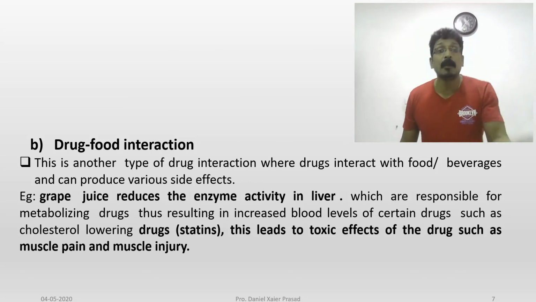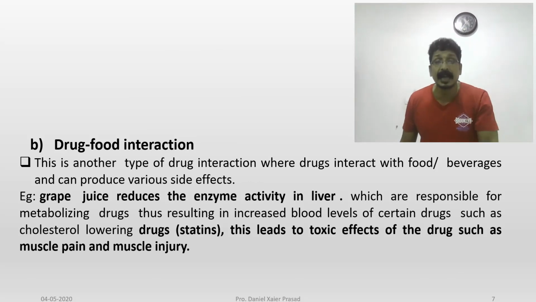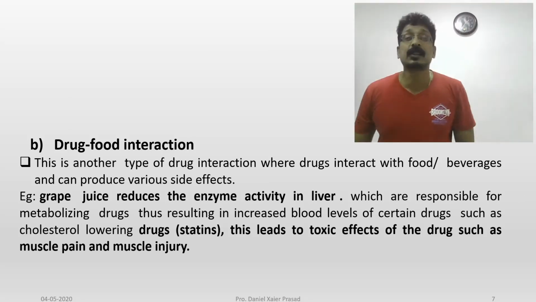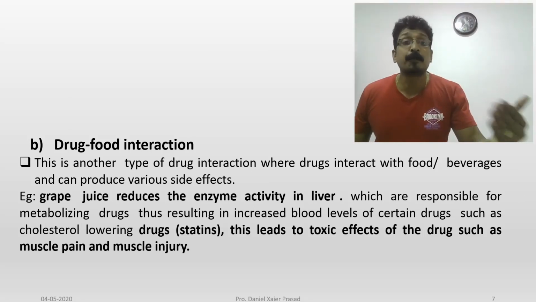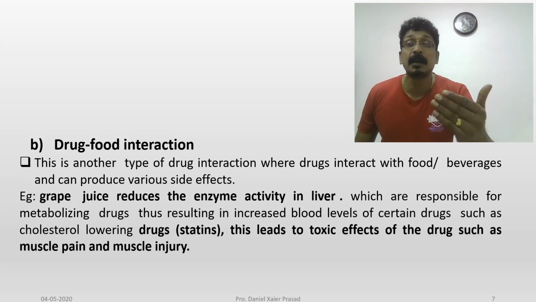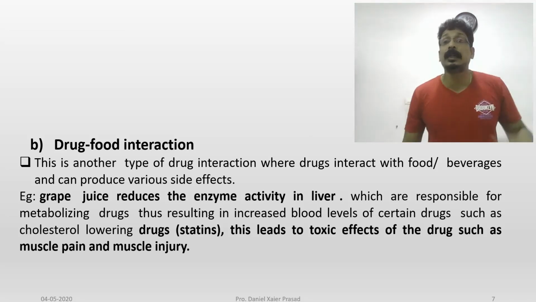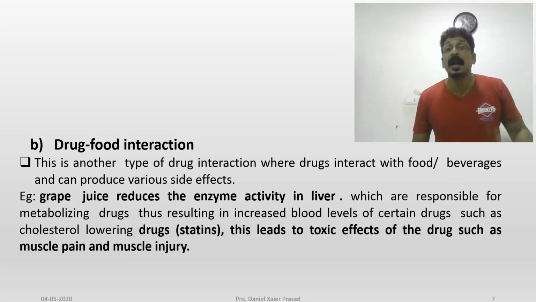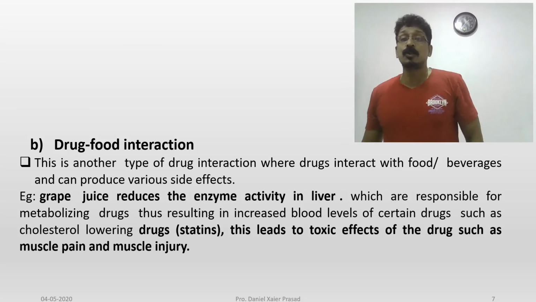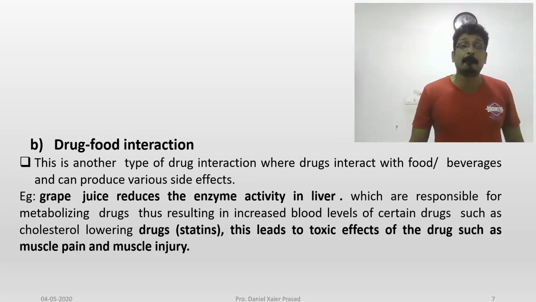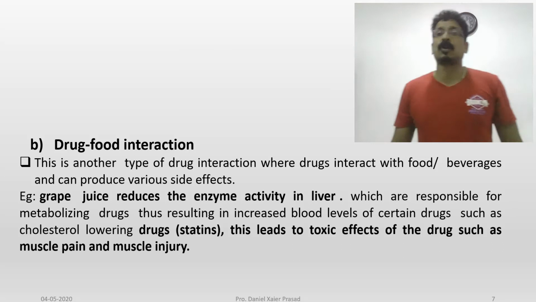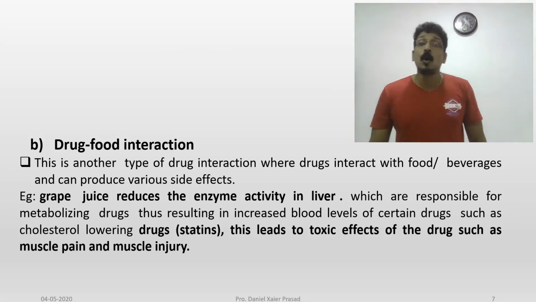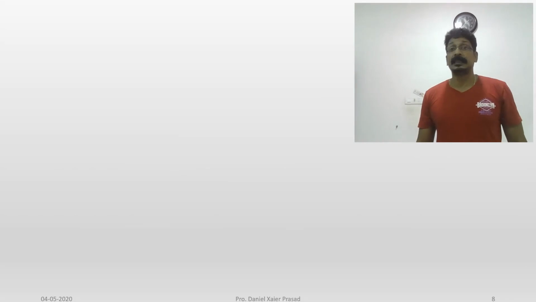That means when you take grape juice along with any cholesterol lowering drug, it lowers the metabolism of the particular drug. So the drug will be retained above the minimum effective concentration in the blood, leading to very toxic effects like muscle pain and muscle injury when grape juice is combined with any cholesterol lowering drugs, especially statins.